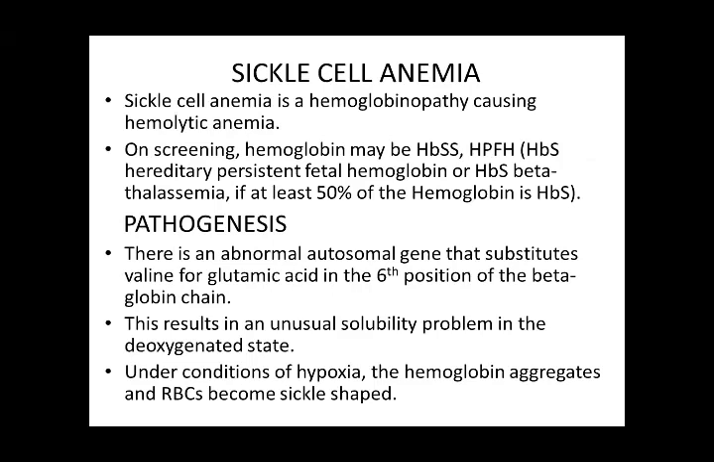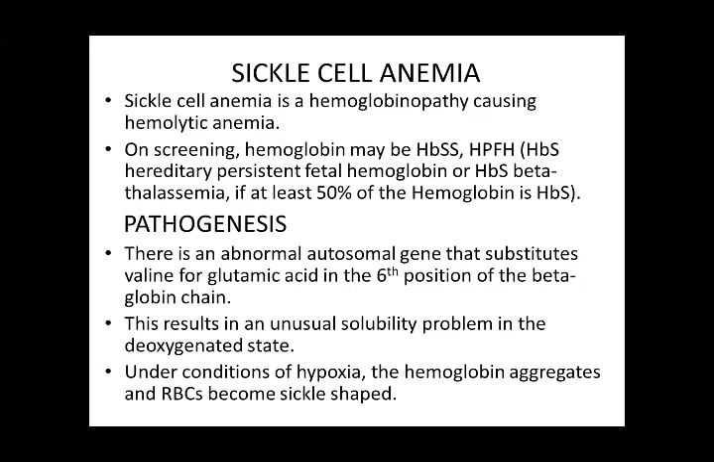Sickle cell anemia is a hemoglobinopathy causing hemolytic anemia. On screening hemoglobin, we have hemoglobin SS, hemoglobin S with hereditary persistence of fetal hemoglobin, or hemoglobin S beta thalassemia if at least 50% of the hemoglobin is hemoglobin S. So these are the various forms of sickle cell anemia.